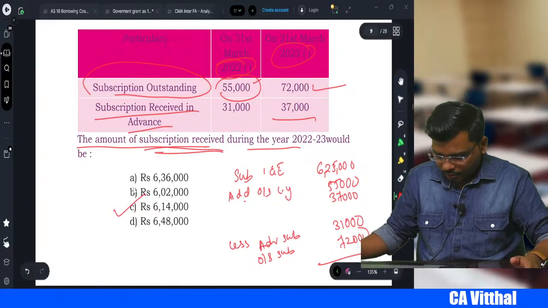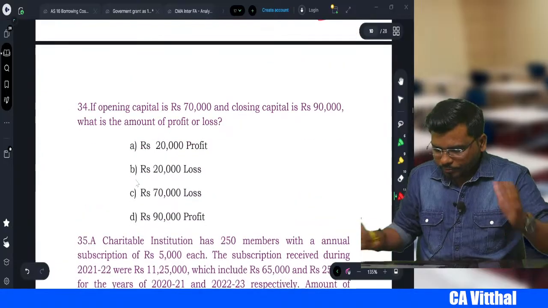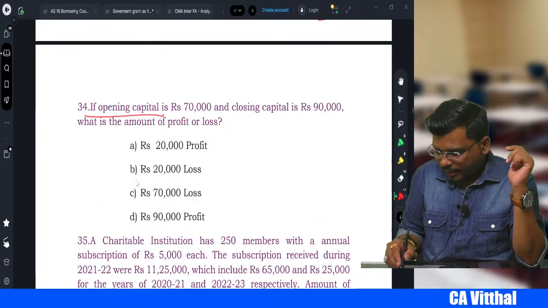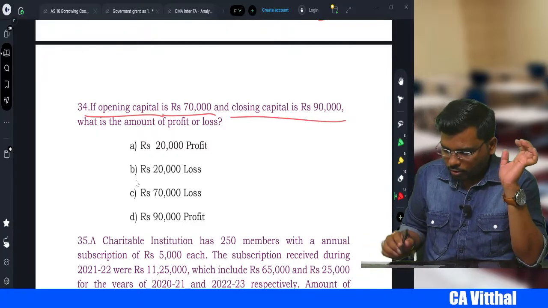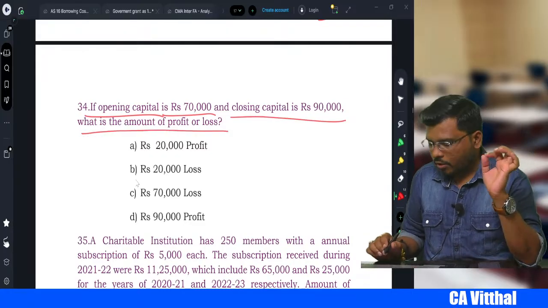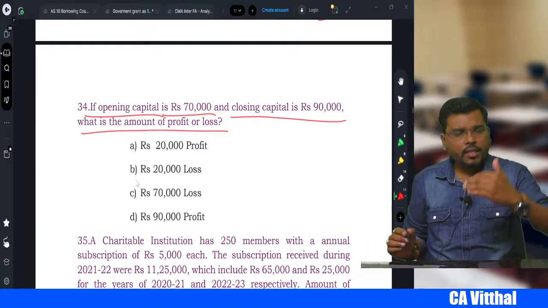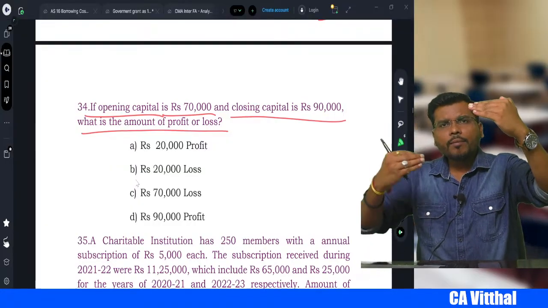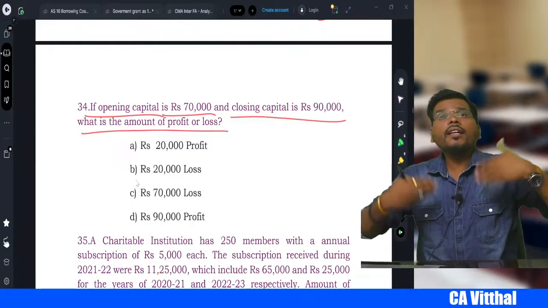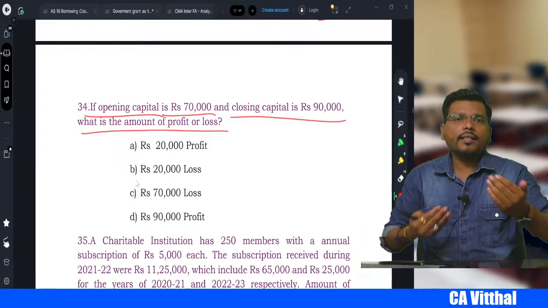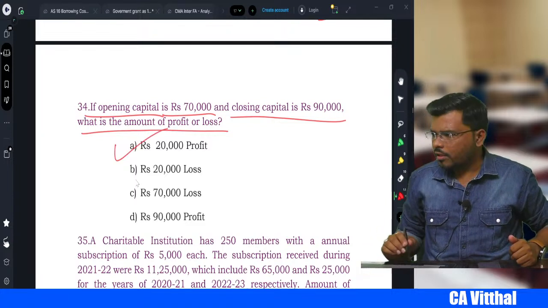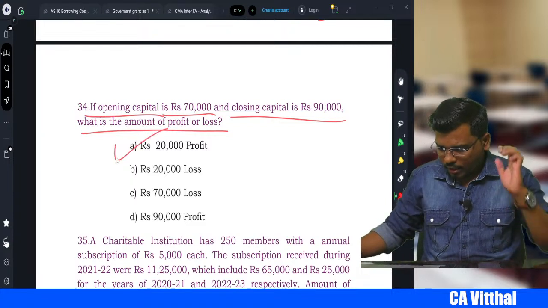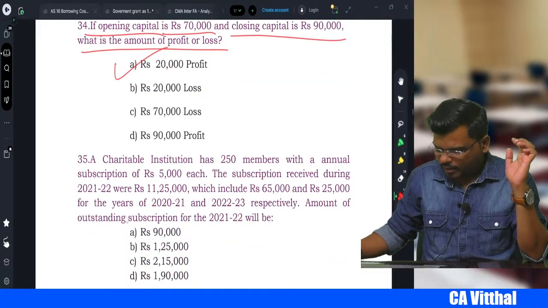Right. Next, my dear student, if opening capital is 70,000 and closing capital is 90,000, what is the amount of profit or loss? So 70 was opening capital, closing became 90, so your capital has increased. When your capital increases, there is a profit. So how much is the profit then? 20,000. Yes, so option A will be the correct answer, right?